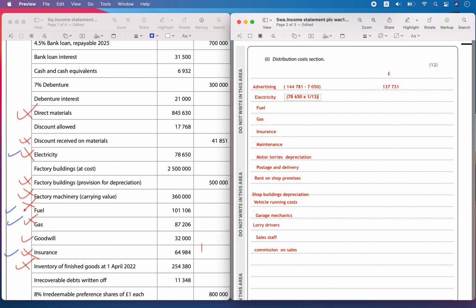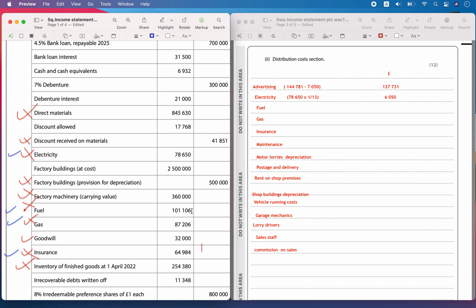So that is going to be equal to 78,650 divided by 13. So that is 6050. So let's include that here, 6050.